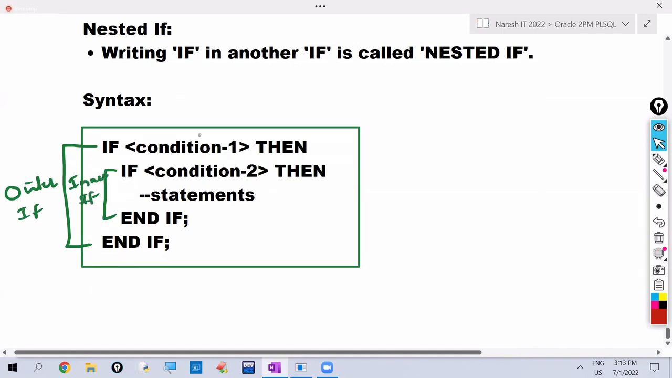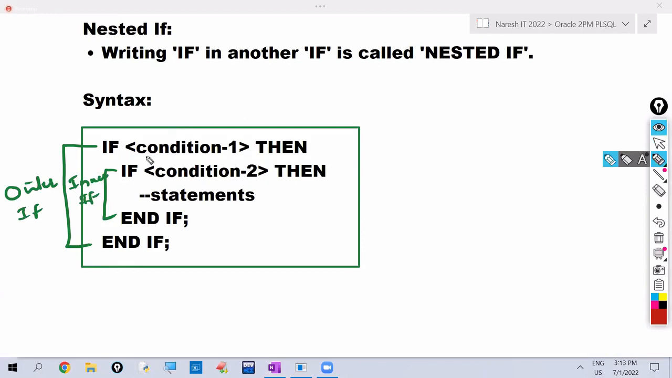So first the outer if condition will be tested. If the condition is true, it enters into the if. In the if, no statements are there, another condition is there. This condition will be tested. If this condition is also true, it executes the inner if statements.